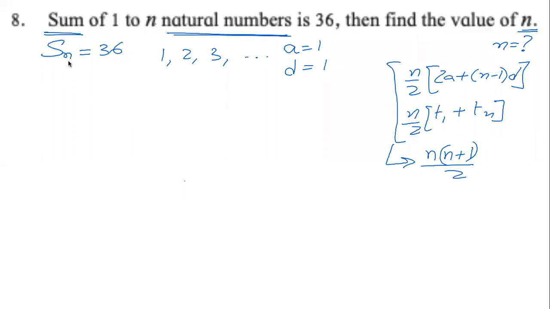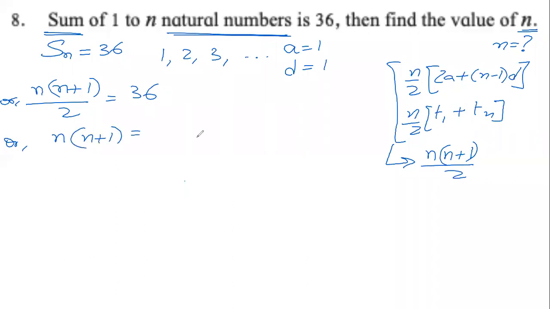So we can say, instead of Sn equals 36, we can also say n into n plus 1 by 2 equals 36. From here, if you take the 2 from left hand side to right hand side, division will become multiplication. So n into n plus 1 will become 36 into 2, which is 72.